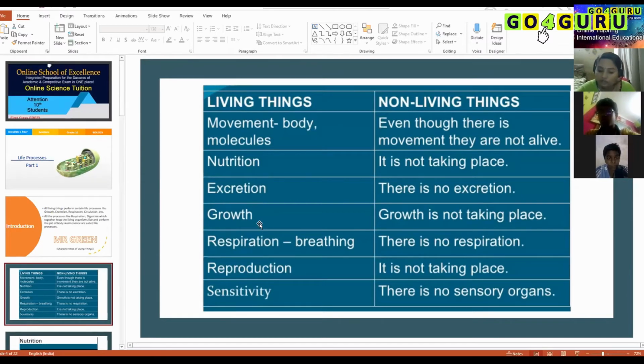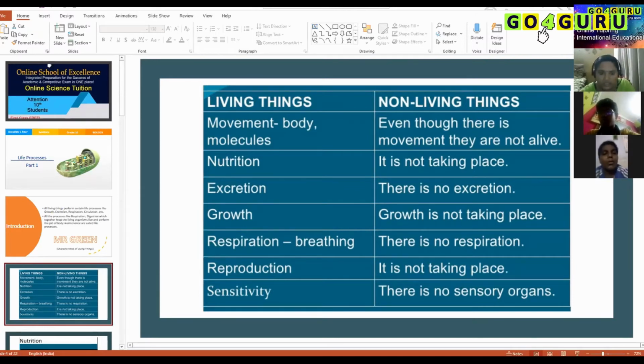And growth is a promising and characteristic feature of any living thing. There is no living thing without growth. Only when growth is happening can the living thing sustain and live for a longer time. If there is no growth, then the species will die, and then the organism will die.